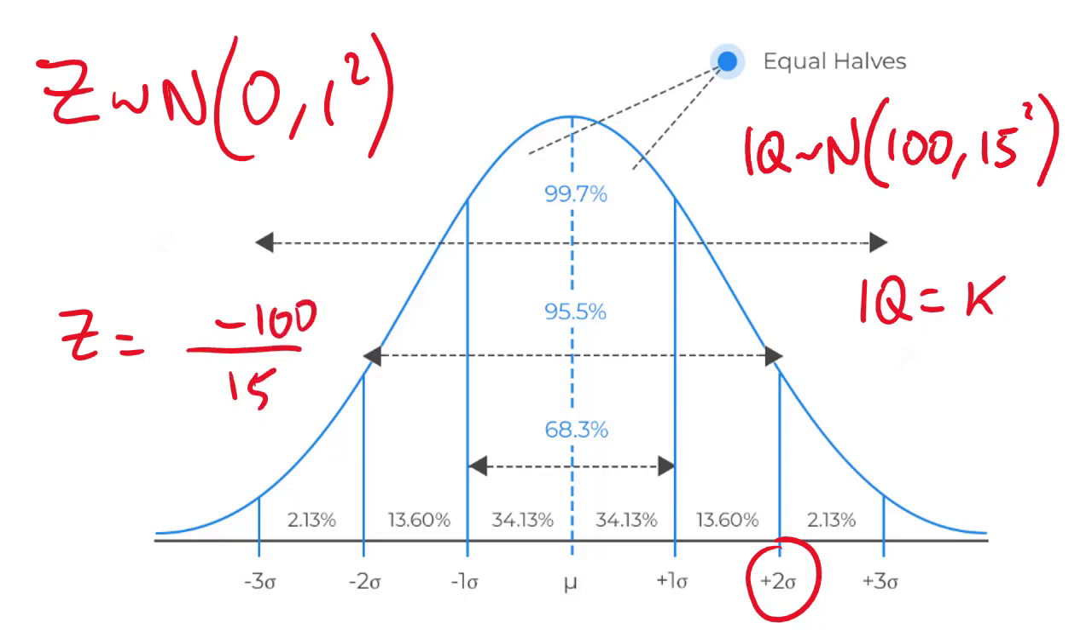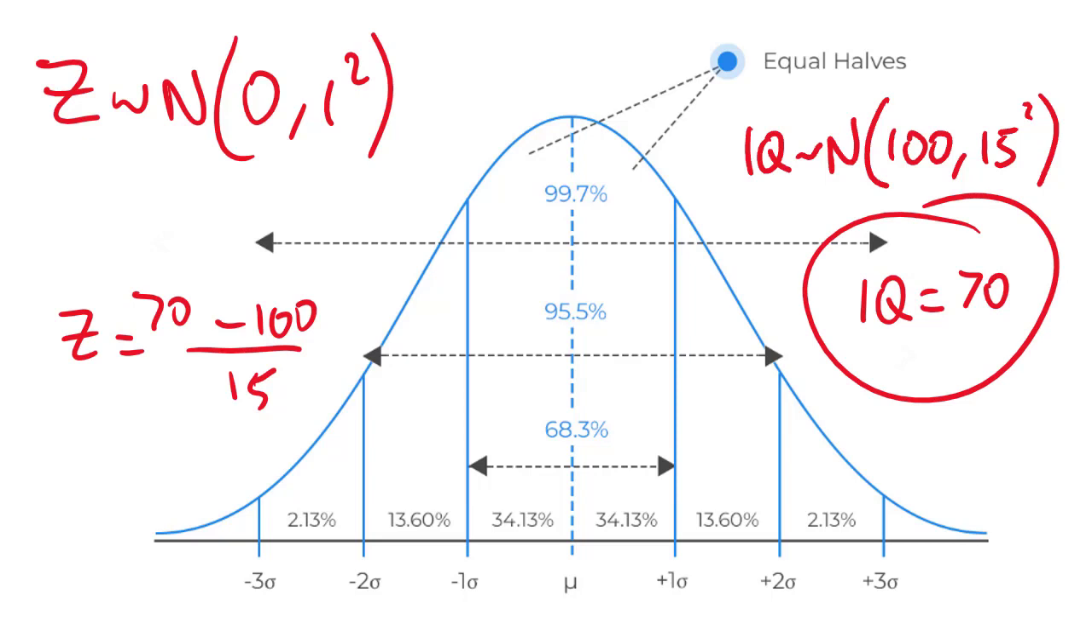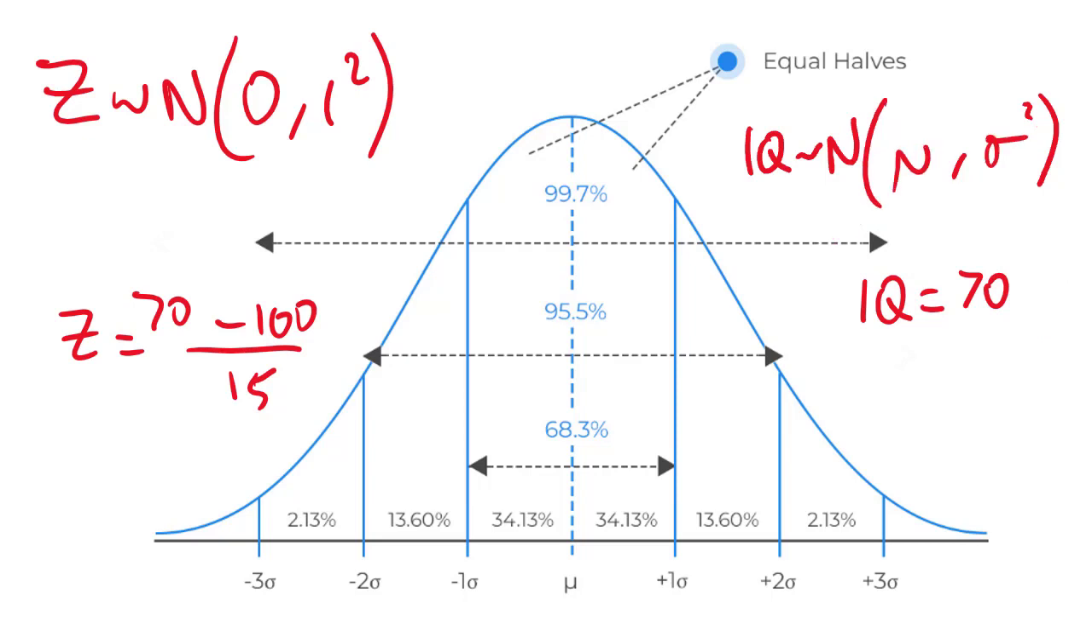So, for example, if K is 115, then 115 minus 100 is this distance here. Divide by 15, that's what, this distance here. Divide by 15, that's 1 standard deviation. Similarly, if I have an IQ of, let's go for 70, well, 70 take away 100 is negative 30. Divided by 15, negative 2. Means you're 2 standard deviations below the mean.